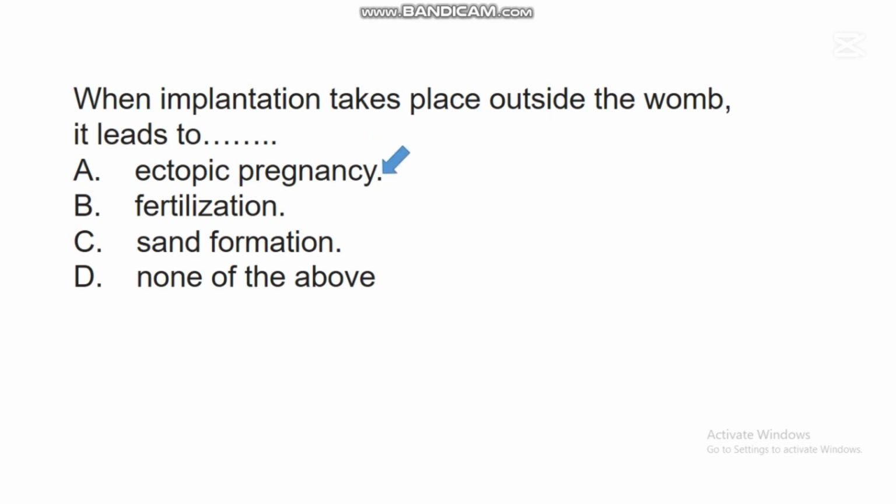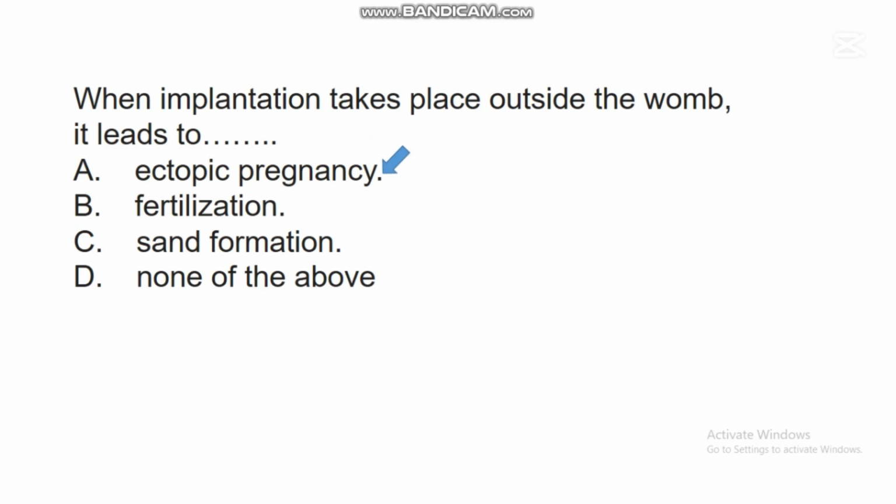In this question, the correct answer is A. Ectopic pregnancy. Research has shown that implantation can take place outside the womb. The womb or the uterus is the normal site of implantation. But there are some women in whom implantation can take place outside their womb. When this occurs, it will lead to what we call ectopic pregnancy.